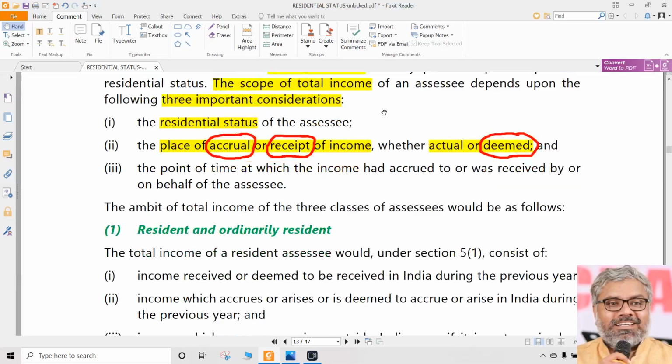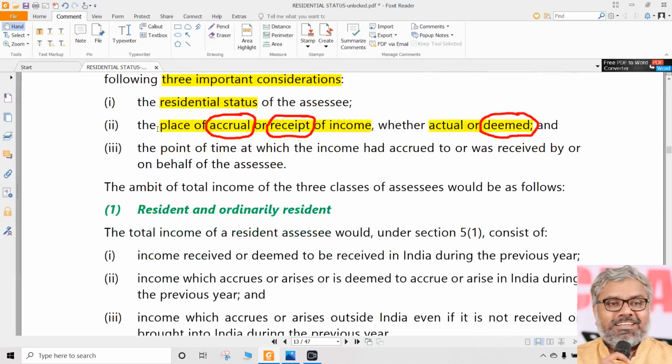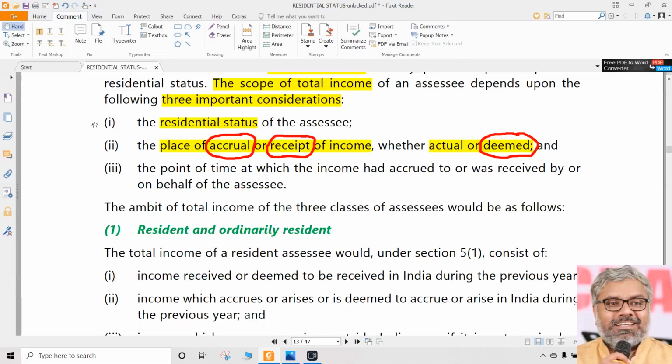What is tax incidence is simply whether the Income Tax Act of India has purview on such income or not. If it has, then we call it taxable. If it doesn't have, then we call it not taxable. So if it is income which comes within the purview of the Income Tax Act, we can use the word taxable. If it does not fall within the purview of the Income Tax Act by virtue of Section 5, then we would call it non-taxable. And how do we determine whether it falls within the scope of total income according to the Income Tax Act or not? That is dependent upon these three factors.